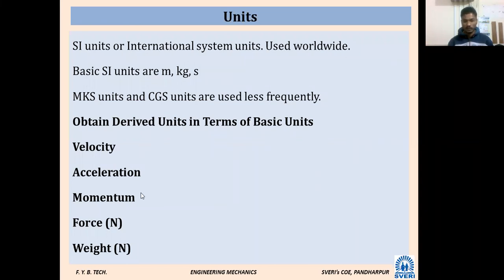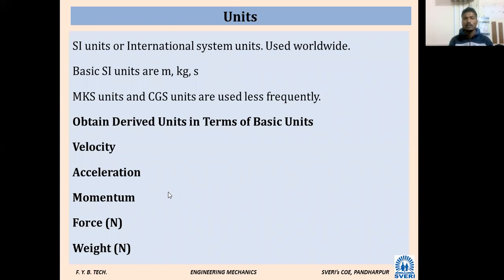So velocity. Somebody give an example of acceleration, which is derived. Its unit will be derived type. Okay, velocity, acceleration, momentum, force, weight. These are the derived units. So in your multiple choice question exam, it may be asked which of the following is a derived unit. Three will be given as basic or fundamental units, and the fourth will be derived.